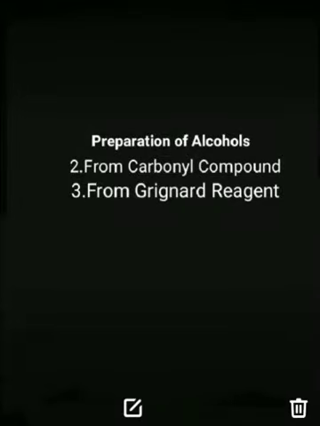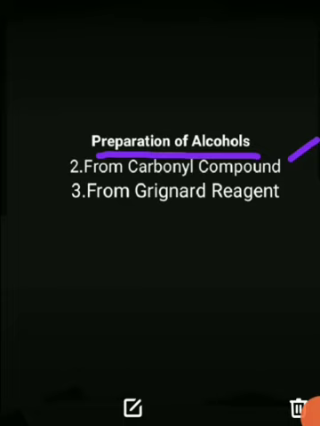Good morning students. Today we are going to discuss the preparation of alcohols. Students, earlier we discussed the preparation of alcohols from alkenes, in which we discussed the acid catalyzed hydration.